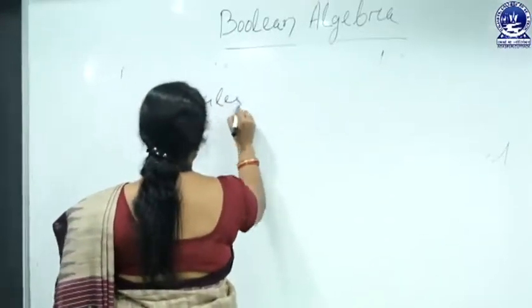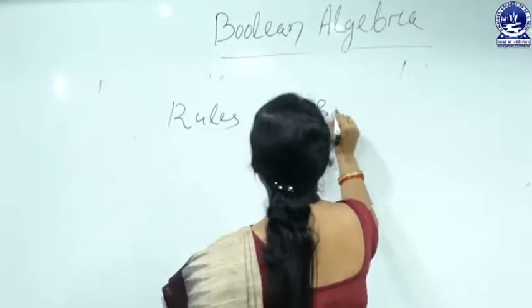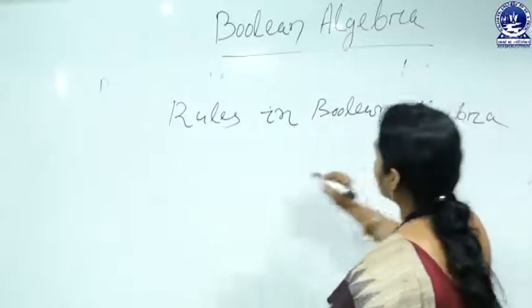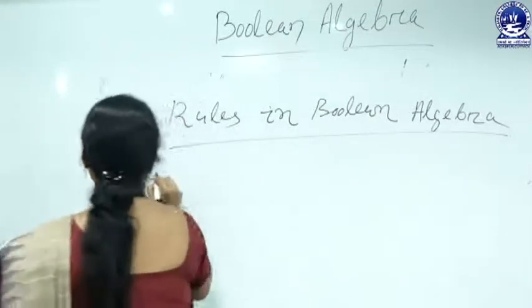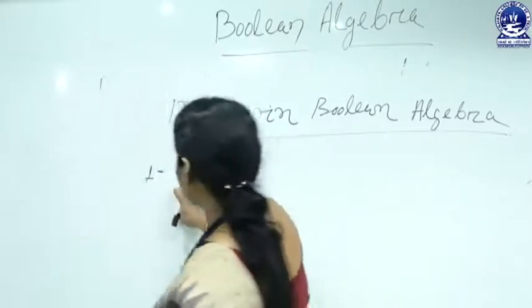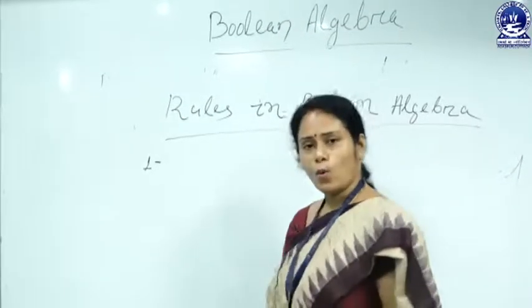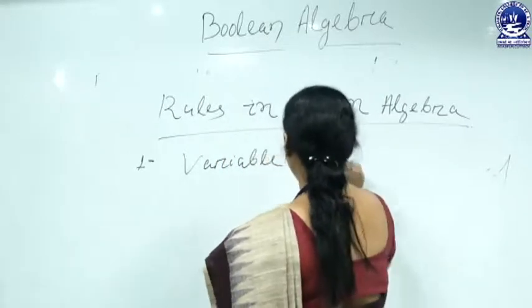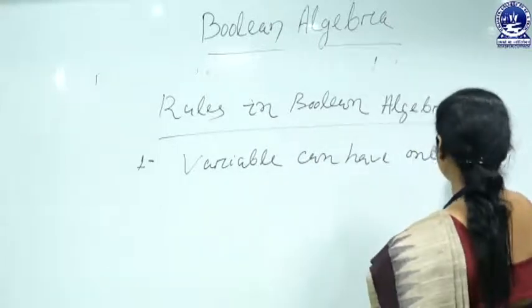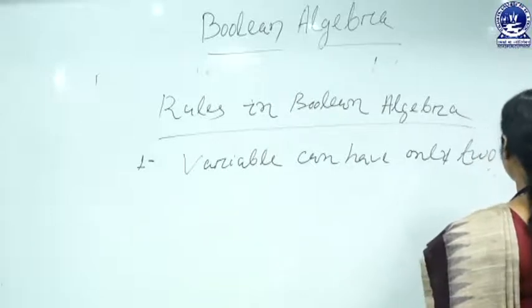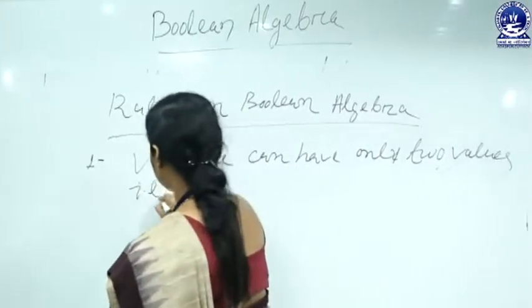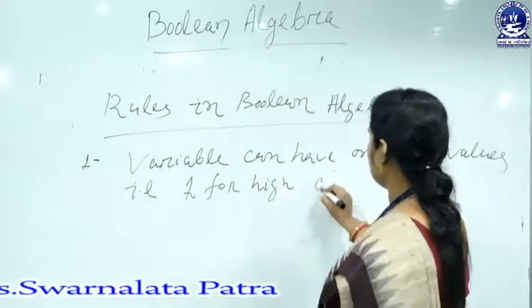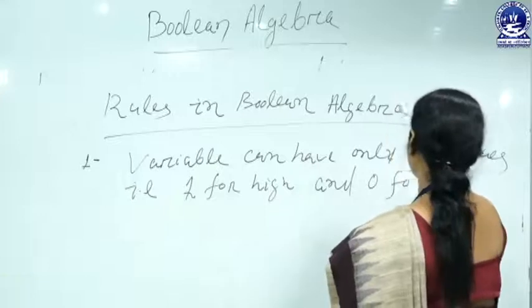Rule number 1: a variable can have only two values, that is 1 for high voltage and 0 for low.